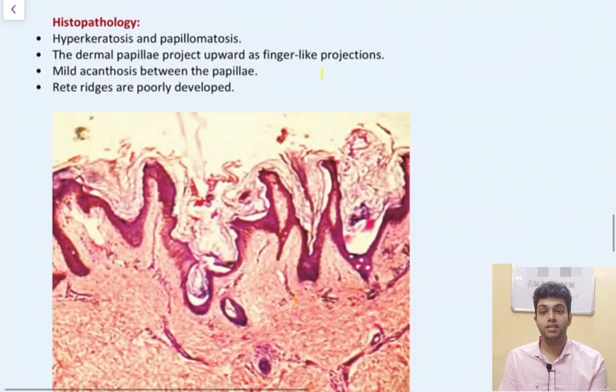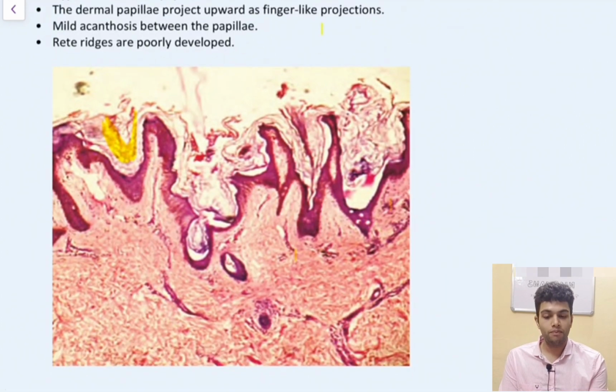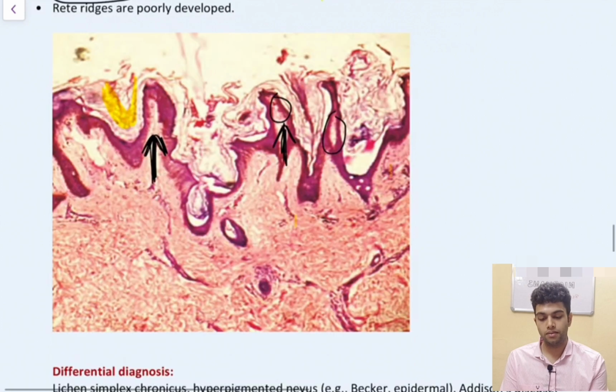Histopathology. What do we see in histopath? Firstly, hyperkeratosis and papillomatosis is seen. Here we can see hyperkeratosis. The dermal papillae project upwards as finger-like projections. These are the finger-like projections. Mild acanthosis between the papillae is seen here. Rete ridges are poorly developed.